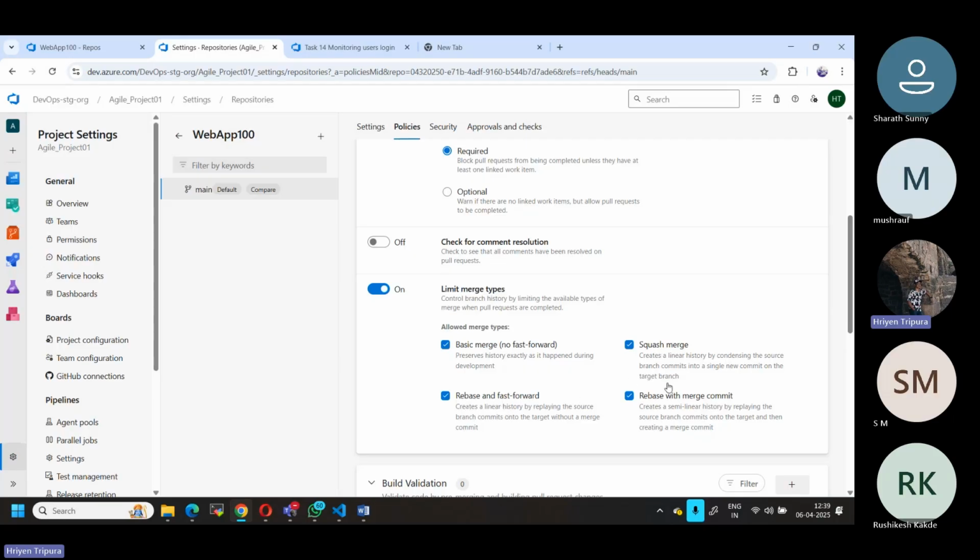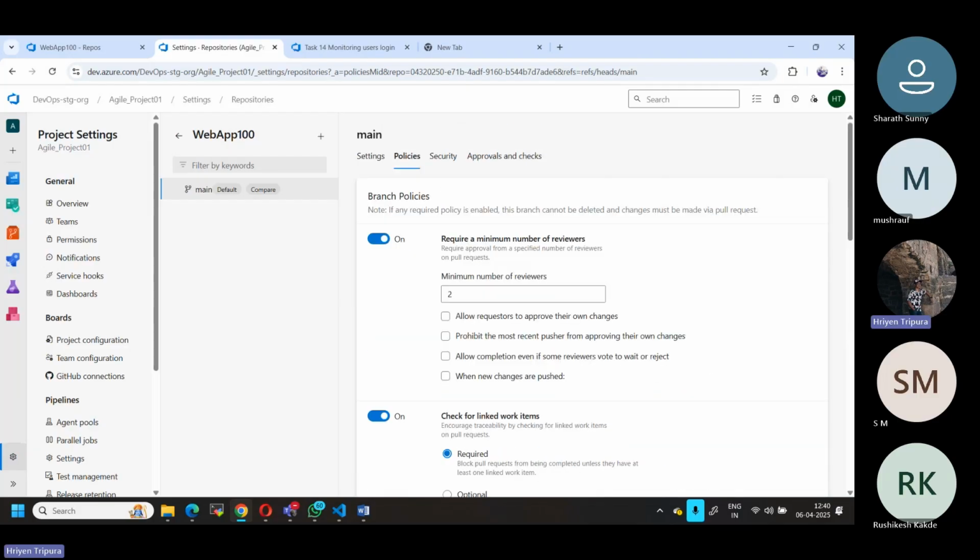And we have a squash. Squash is similar to the rebase here. Squash creates a linear history by condensing the source branch commits into a single new commit on the target branch. That means, say you have 10 commits in your feature branch and while doing the pull request you select this as the merge type. What happens? All 10 commits will be combined into one and created with a new commit ID, not 10. So all the previous 10 commit IDs you had will not be shown in your history.